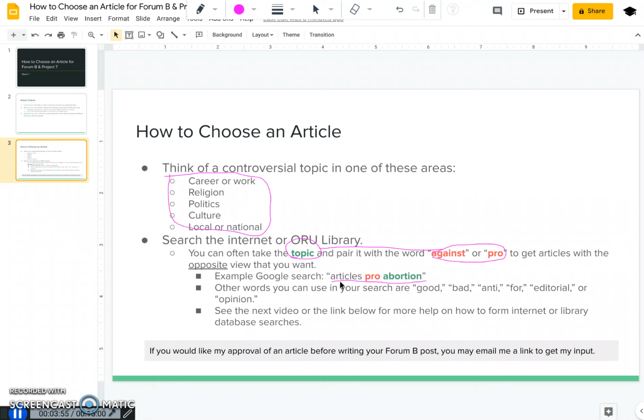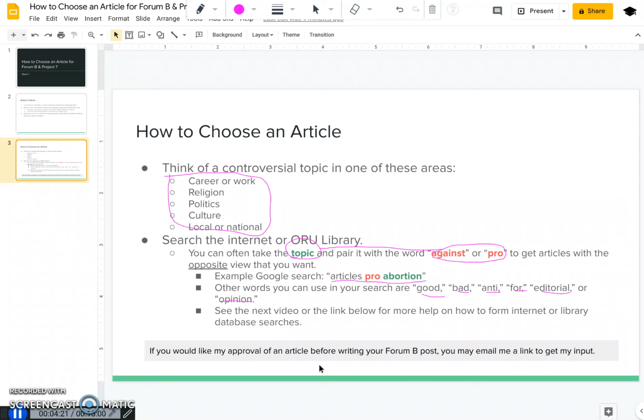Now, if this isn't enough to get you what you want, you can also try other words like good, bad, anti, for, and then what really helps is to use the word like editorial or opinion. That can really help you narrow down the articles to what you want. So if you need some more help selecting or forming searches to find this article, there's a link to another video right up on the screen, or you can check the message below.